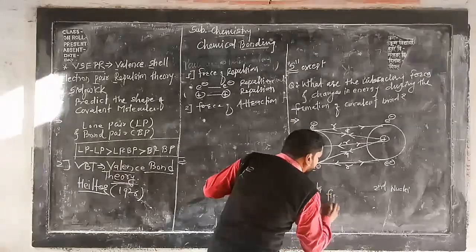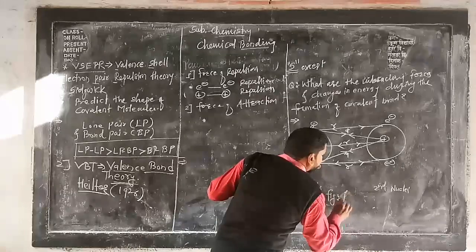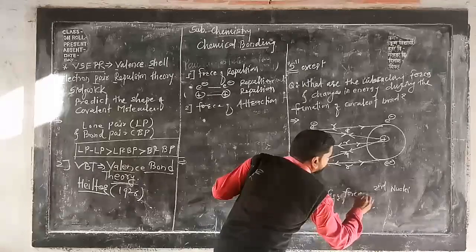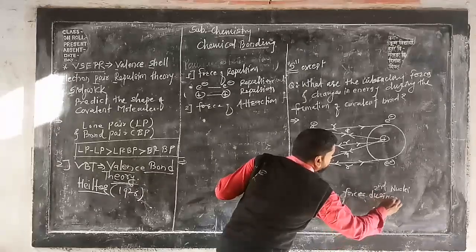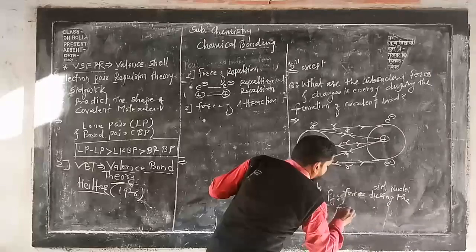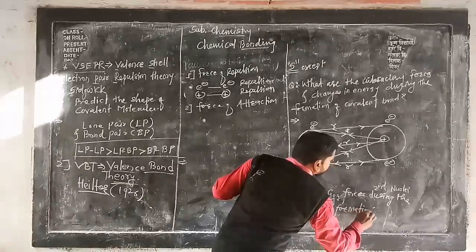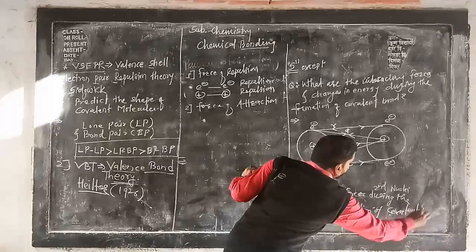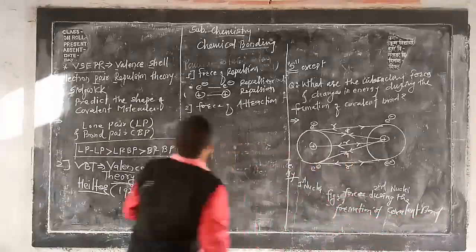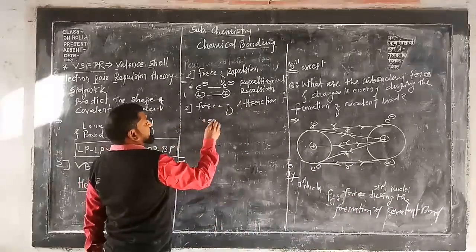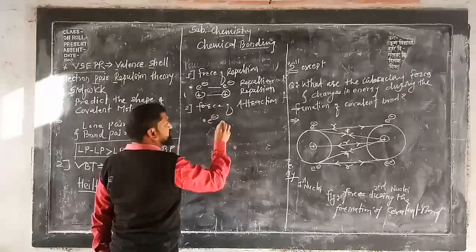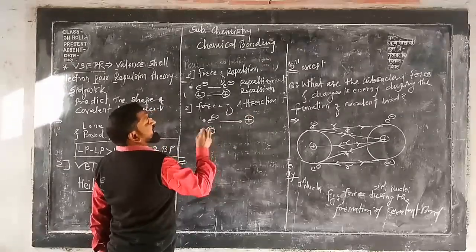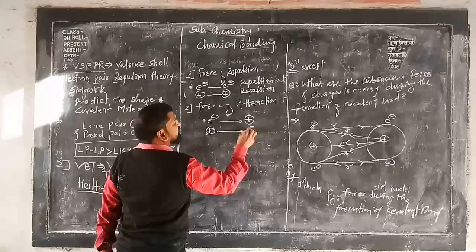So here we can write forces during the formation of a covalent bond. Everybody see here, the force of attraction is between the electron of the first atom and the nucleus of the second atom, or the nucleus of the first atom and the electron of the second atom.